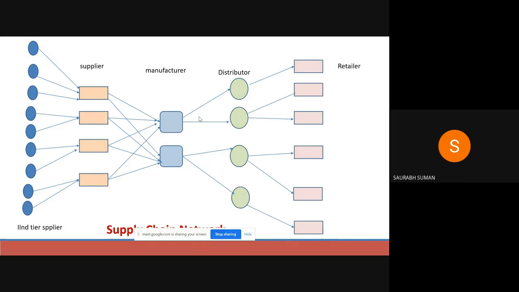I'm surprised you don't know. Huh? Yeah. Can you tell what's the difference between make in India and made in India?